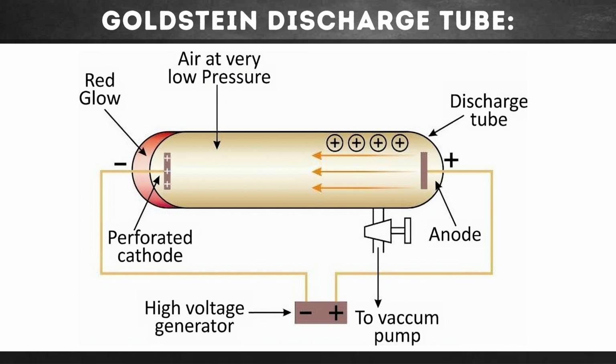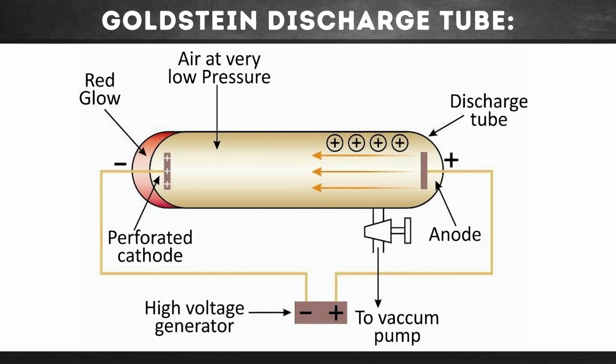Goldstein discovered that not only the negatively charged cathode rays but also positive rays are moving in the opposite direction, by perforating the cathode. These positive rays pass through the holes of the cathode, where their streak causes a glow in the tube. These were named canal rays, the proton.